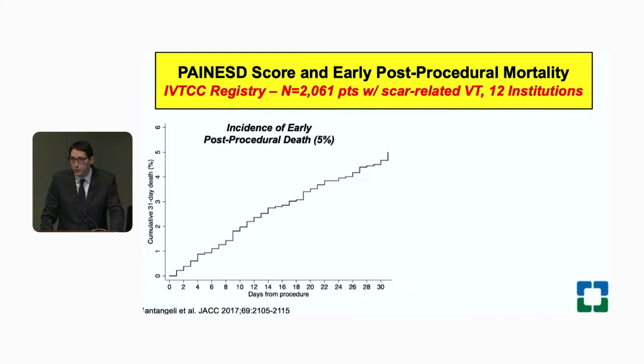First of all, the incidence of early mortality post-VT ablation is 5% at 30 days. Just to give you an example, the mortality of combined valve surgery and CABG is way below 3%. So the message I want to give everybody is that VT ablation is a fairly high-risk procedure, probably the highest risk procedure that we do in cardiology and potentially also in CT surgery.